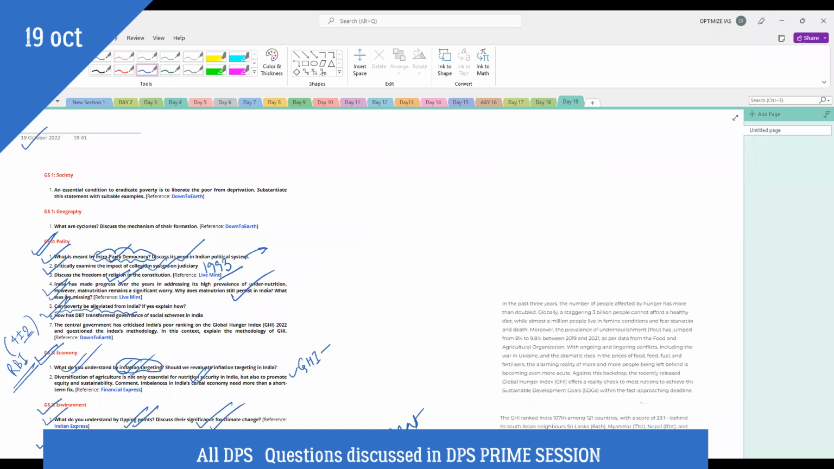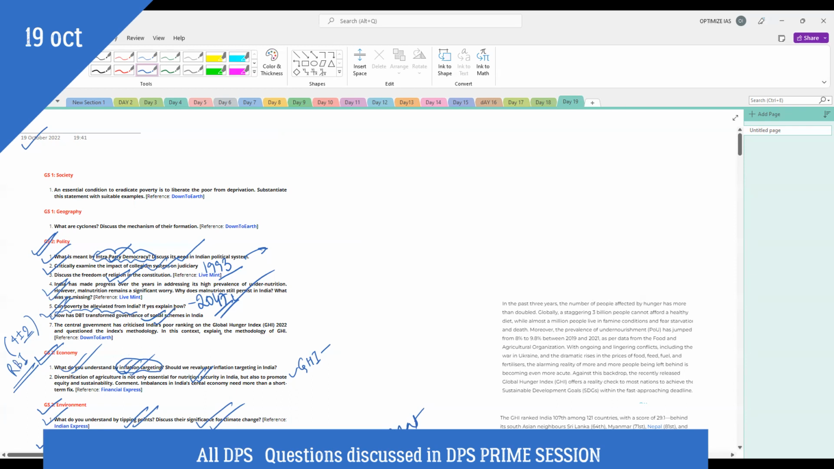So can it be possible that by 2047 we are able to eliminate poverty from India? We will see that. Next, the Niti Aayog CEO recently has written a very good article on DBT, direct benefit transfer, because recently the IMF and World Bank both have appreciated India's DBT mechanism of giving social welfare. So we'll see how DBT has transformed governance of social schemes in India.